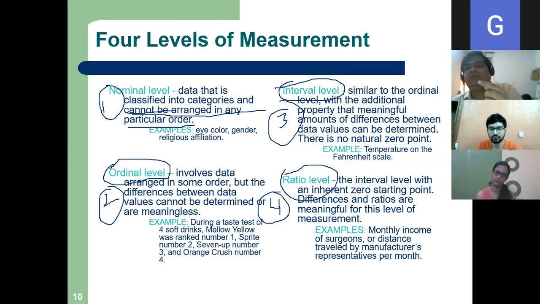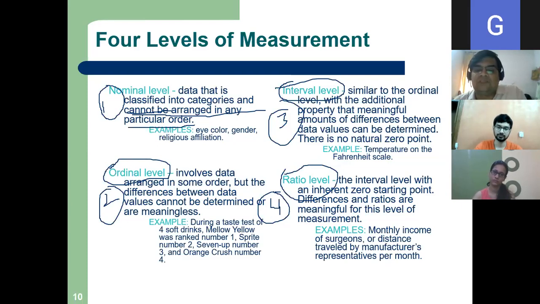Ratio level is as good as interval, but the only difference is that there is an absolute 0 starting point: zero money, zero income. Any quantity that can be 0 is called ratio. Differences and ratios are meaningful for this level of measurement.